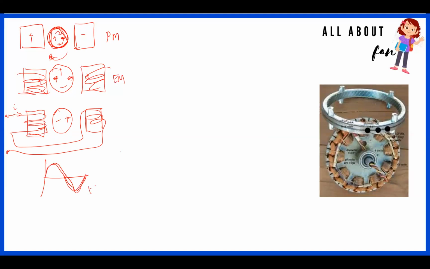So the time period is 1 by 50 hertz, right? And this is the peak voltage, the maximum voltage. The voltage can be created from here. Why this is called alternating is because it is alternating positive, negative. After a full cycle, half cycle, this becomes positive, this becomes negative. After another half cycle, this becomes positive, negative, then negative, positive, like that. That's why it's called an AC waveform for a given case.